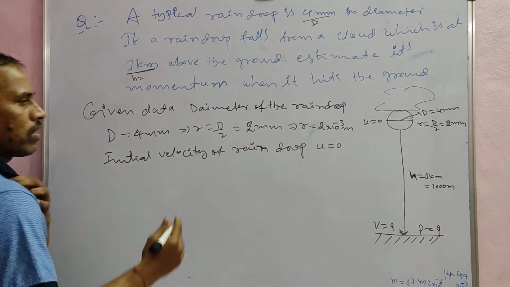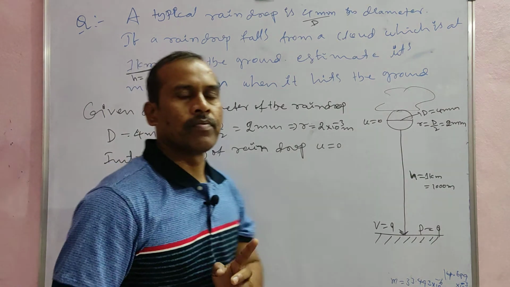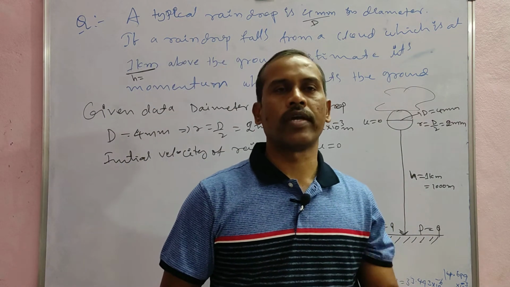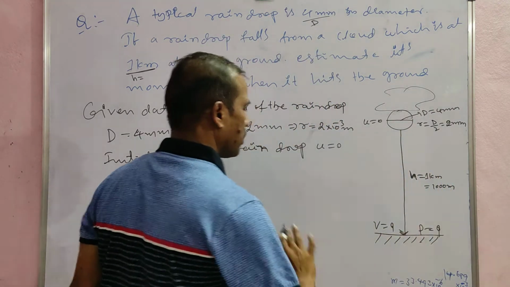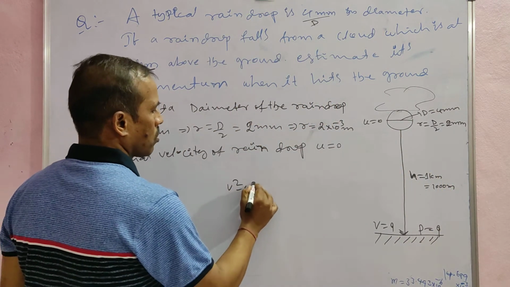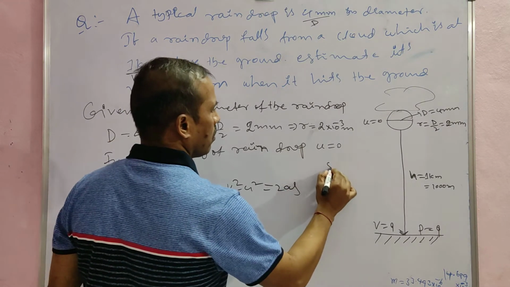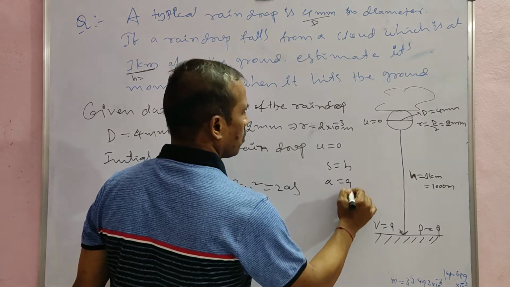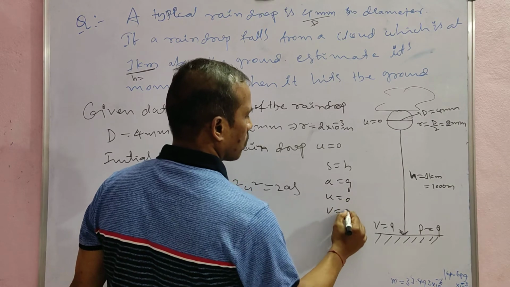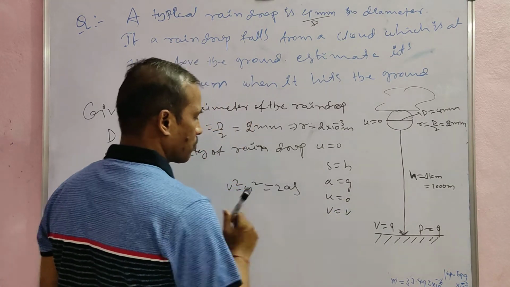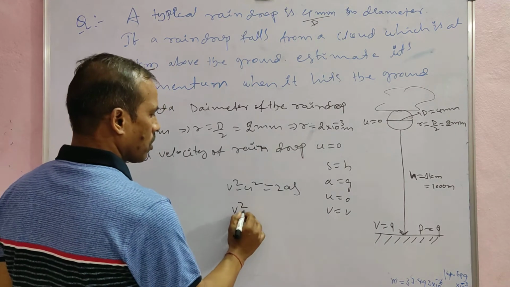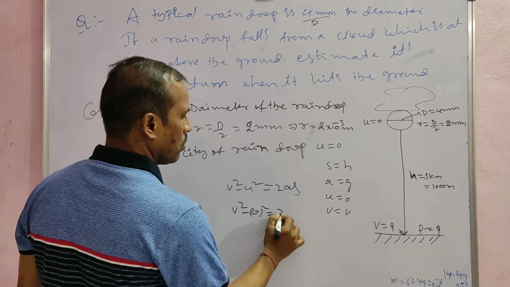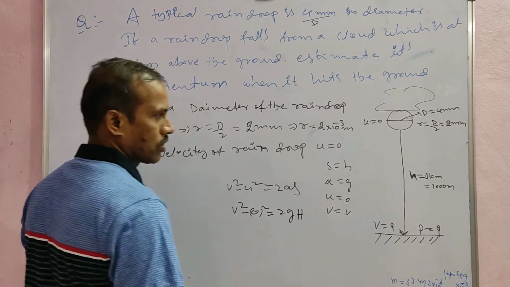Now the final velocity of the raindrop from the equation v square minus u square is equal to 2as, that is v is equal to under root of 2gh. Let me explain this. Here s is equal to h, a is equal to g, and u is equal to 0. Substituting the values, v square minus 0 square is equal to 2 into g into h.